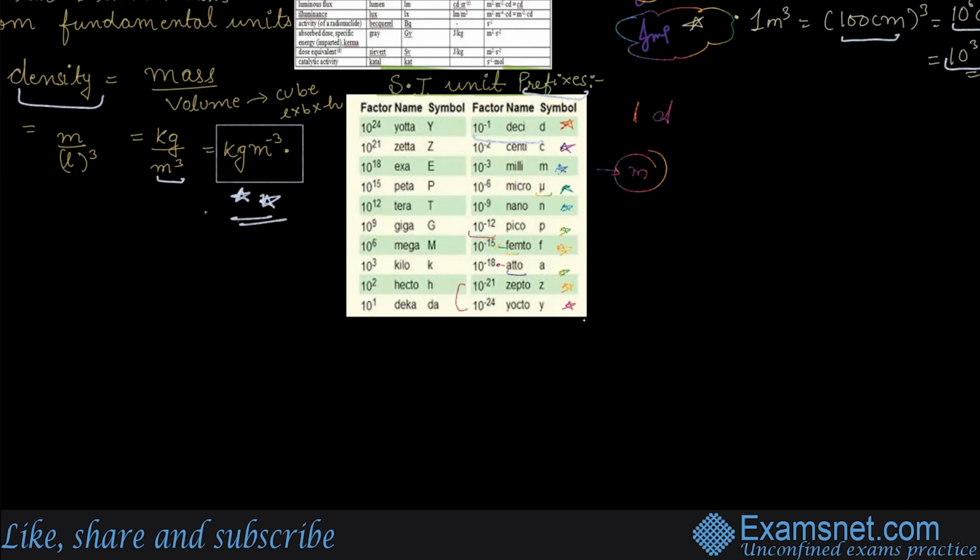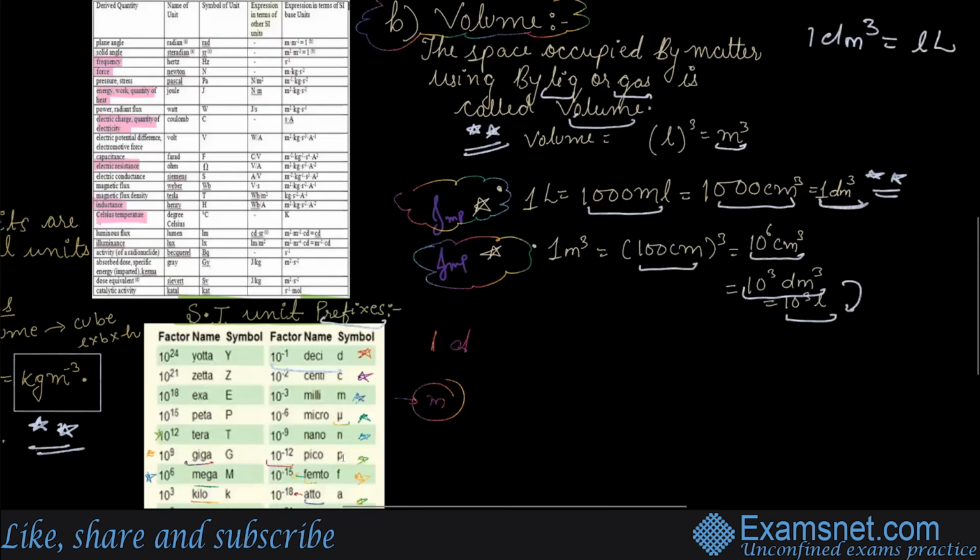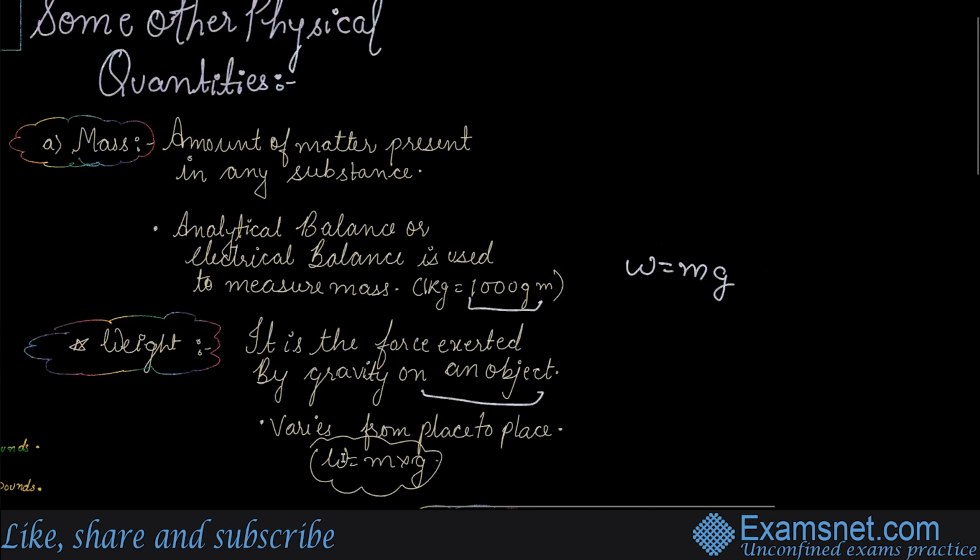These are the negative ones. Now for the positive ones, deca is 10 to the power 1, hecto is used, kilo is used, mega 10 to the power 6 is important, giga is important, and tera is important. So these are important units. This you can recall, and it is very important. You can learn this by downloading the PDF.